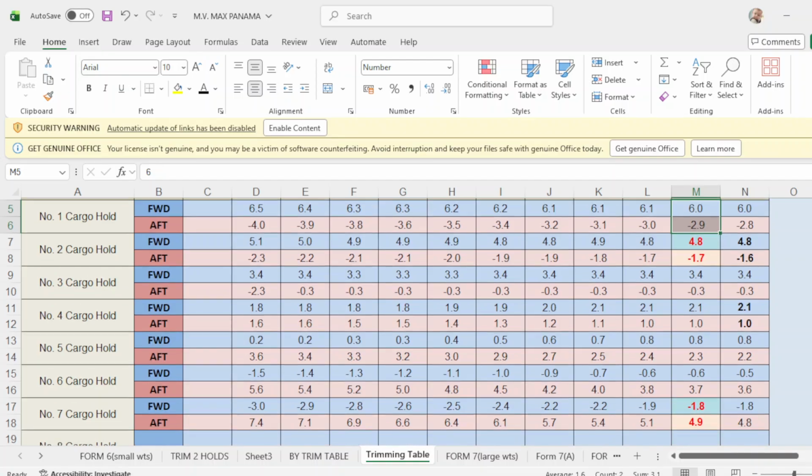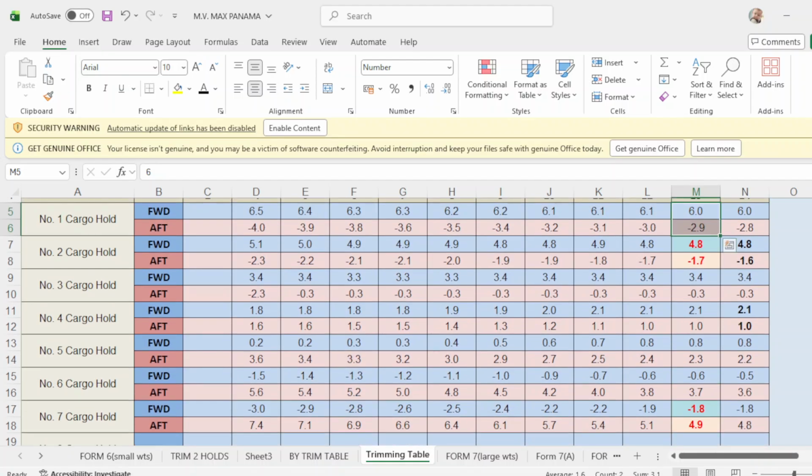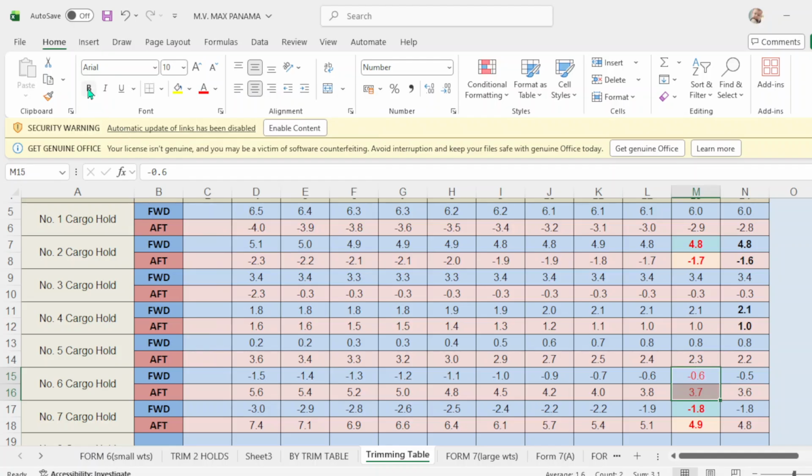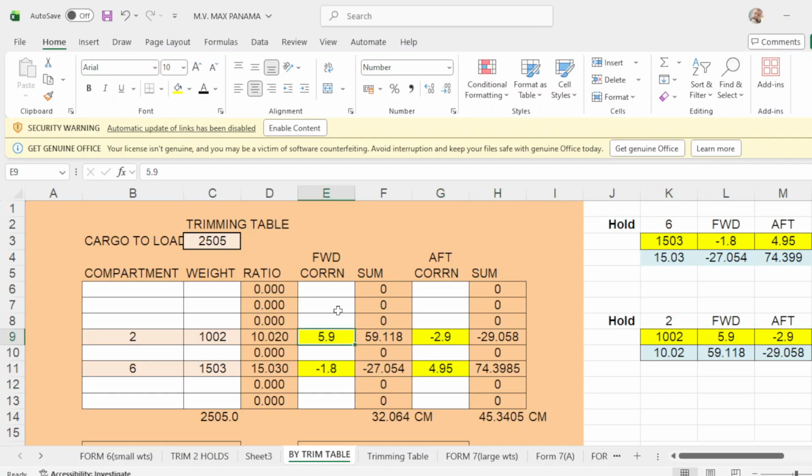And you go to number 6. This will be number 6. Okay, highlight this one. And number 7 should be... so we are now calling cargo hold number 2 and number 6. So what is number 2? Forward 4.8 to 4.8.